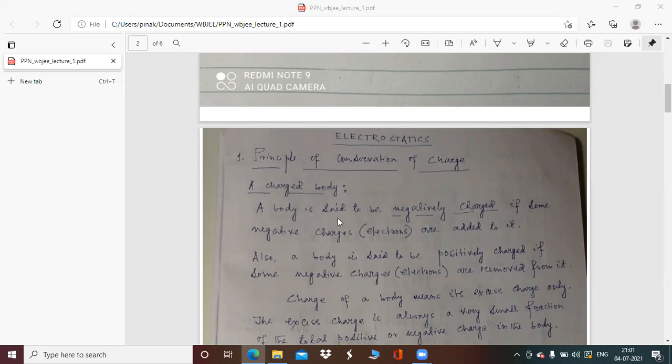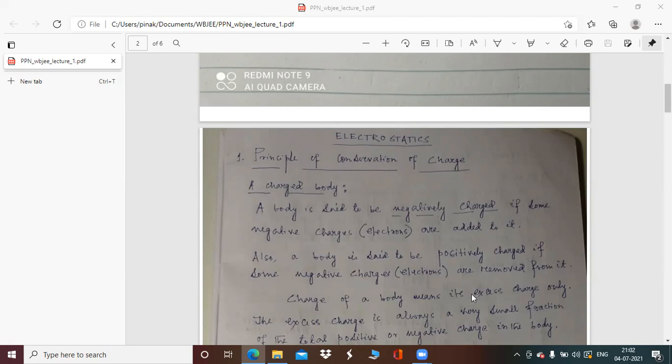A body is said to be negatively charged if some negative charges, that is electrons, are added to it. Also, a body is said to be positively charged if some negative charges, that means electrons again, are removed from it. It should be noted that we do not add or remove protons to make a body either positively charged or negatively charged. Always electrons are added or removed from a body to make it charged either positively or negatively.